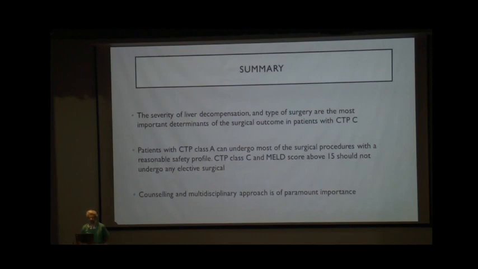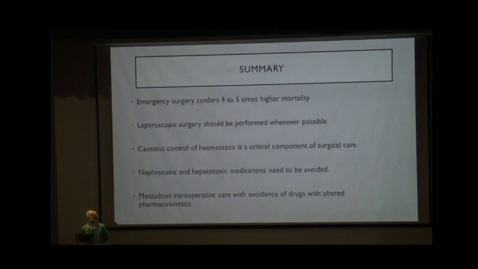Summary. The severity of the liver decompensation and the type of surgery are the most important determinants of surgical outcomes in patients with CTP-C. Whereas patients with CTP-A can undergo surgical procedures with a reasonable safety profile, patients with CTP-C and a MELD score of more than 15 should not undergo any elective surgical procedure. Counseling and a multidisciplinary approach are of paramount importance. Emergency surgery confers around 4 to 5 times more risk of higher mortality in these patients.